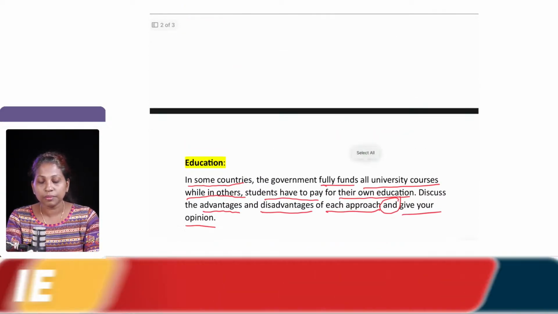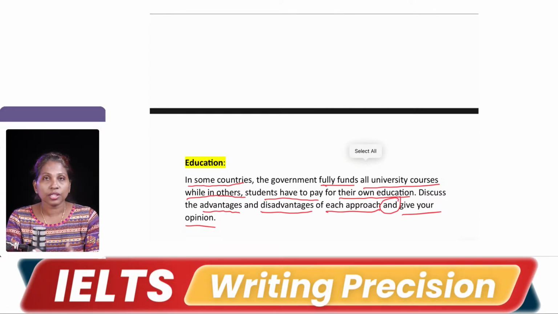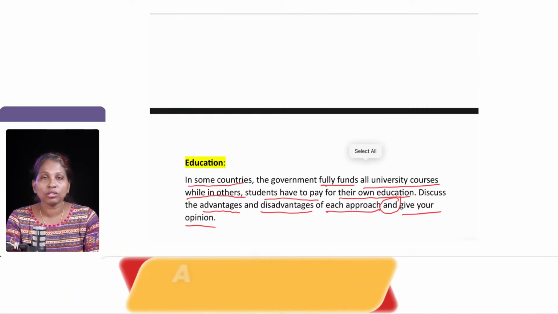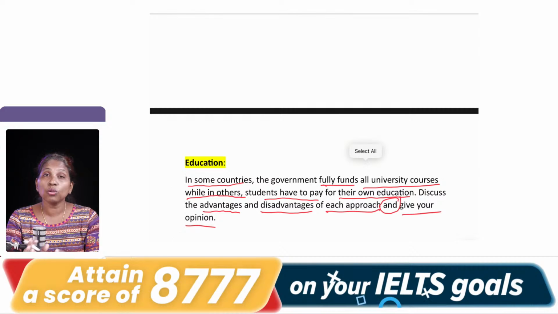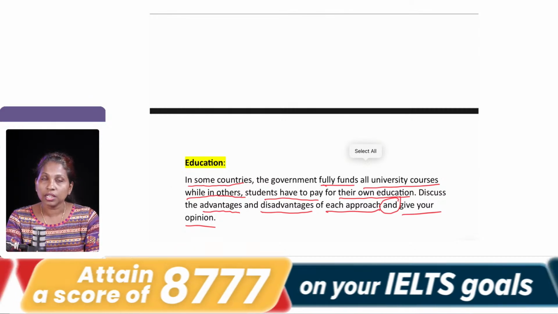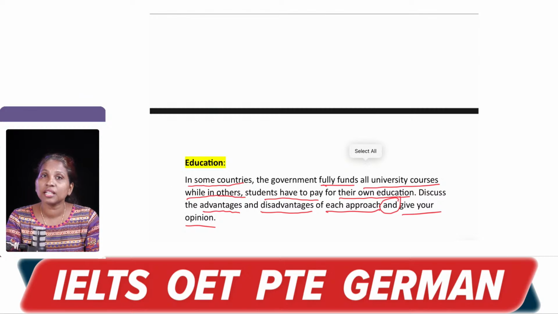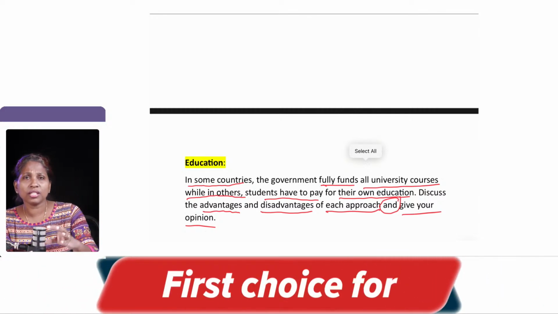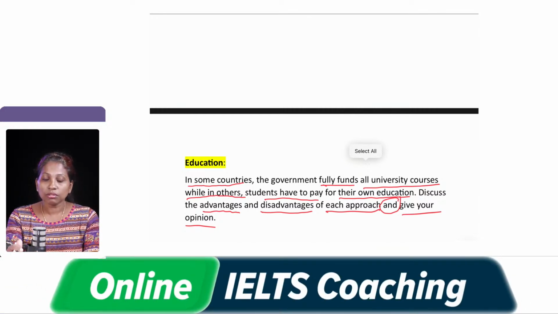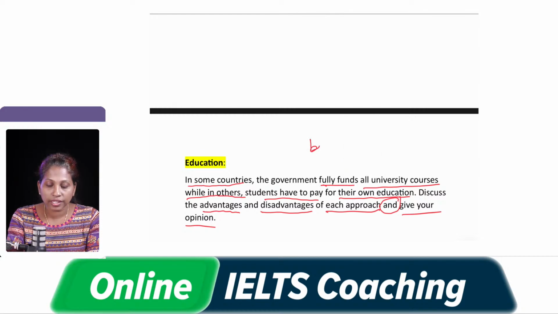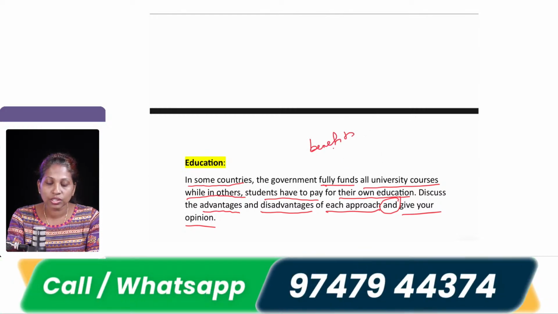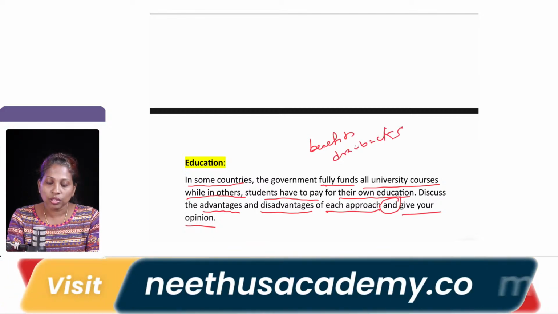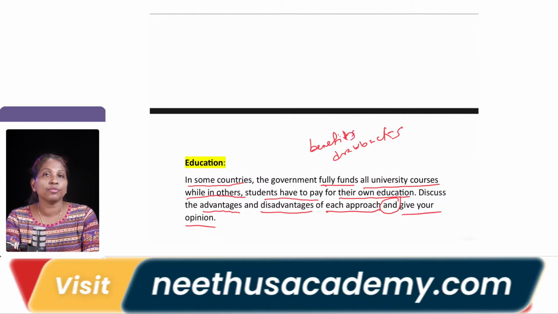Now, before going to the sample, let us just see, in this scenario there are two approaches. One where the government is funding all the students, the whole fees of the course, and scenarios wherein the government is not taking the complete charge. Maybe the student has to bear the whole charges, or maybe sometimes the government may bear a nominal amount, right. That can be the scenario. So, they have asked you to give the benefits of these scenarios and also the drawbacks or the demerits, right, fine. So, what can be the benefits, right, when you get a question in front of you?